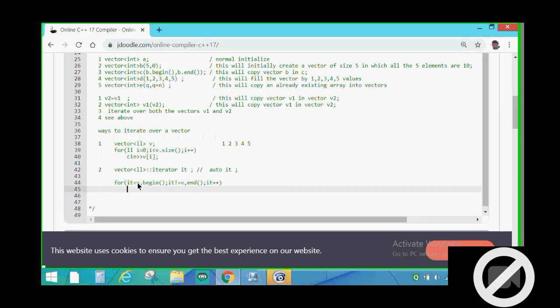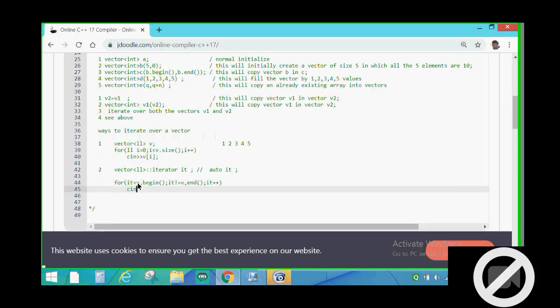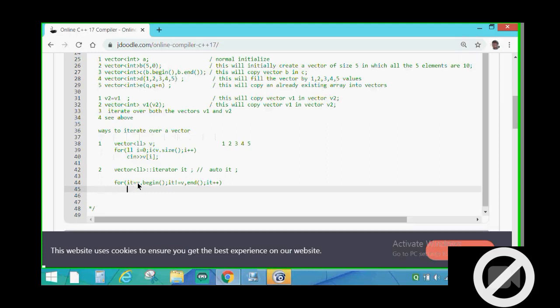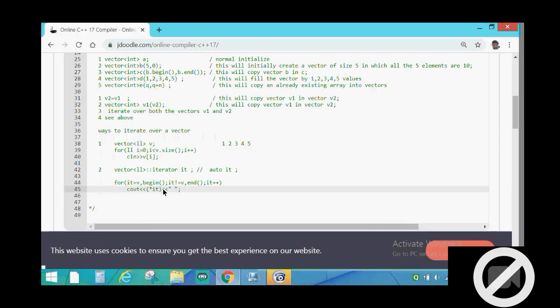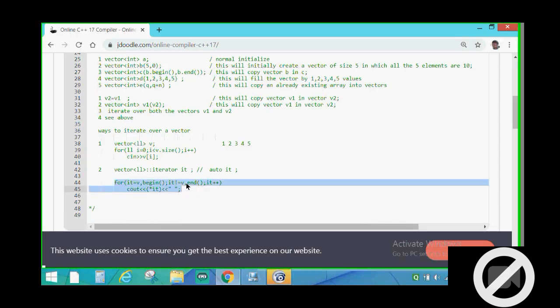My typing speed is very slow. Then cout, you can write cout, star IT. So basically what I have written here is v dot end, sorry, and here also v dot begin, sorry.